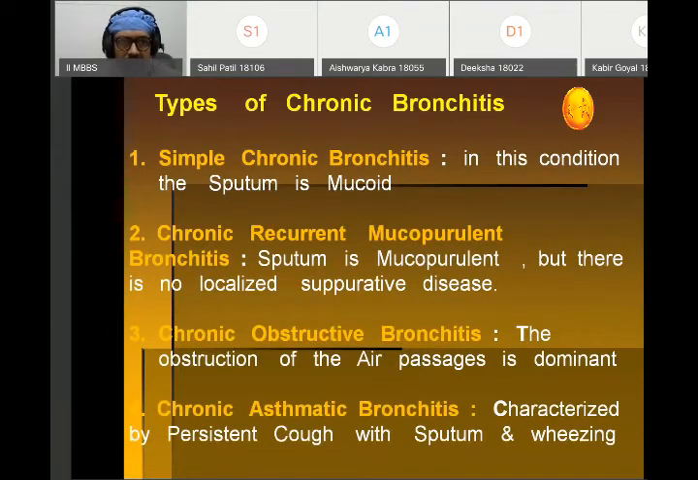Types of chronic bronchitis, there are basically 4 types: simple, recurrent, obstructive, and asthmatic. In simple chronic bronchitis, the sputum is mucoid. In case of recurrent, the sputum is mucopurulent, but there is no localized suppurative disease. In obstructive chronic bronchitis, there is obstruction of the air passage by the mucus that may lead to secondary infection. And the 4th type is asthmatic, that is characterized by persistent cough with sputum and wheezing. So these are the basic 4 types of chronic bronchitis: simple, recurrent, obstructive, and asthmatic.